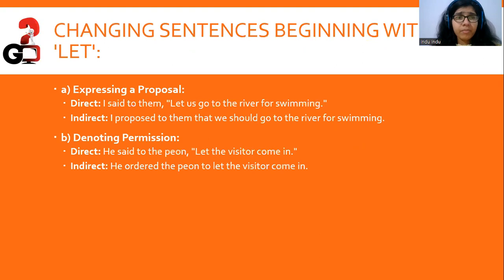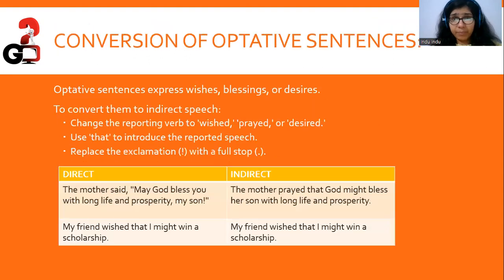That is important. Right? Now we have changing sentences beginning with let. So there can be two kinds of sentences, one that express a proposal. The direct speech is, I said to him, let us go to the river for swimming. I proposed to them that we should go to the river for swimming. I said to them becomes I proposed to them that we should go to the river for swimming. Now, the other kind of sentences that denote permission, he said to the peon, let the visitor come in. He ordered the peon to let the visitor come in.